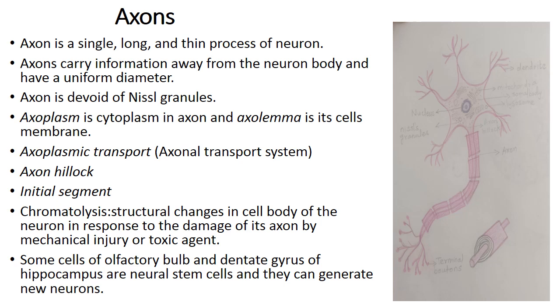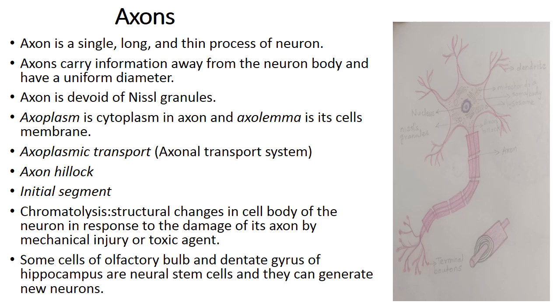The periaxonal plaques are present at the axon terminals and they have rough endoplasmic reticulum in them and they are involved in the process of neural cell memory. The axoplasmic transport may be orthograde. Orthograde means from the cell body to the nerve endings, or it can be retrograde, from the nerve endings to the cell body. Then there is a part of the cell body known as axon hillock.